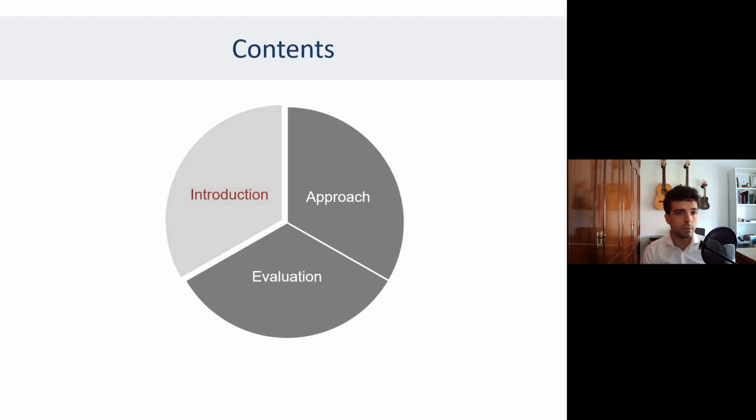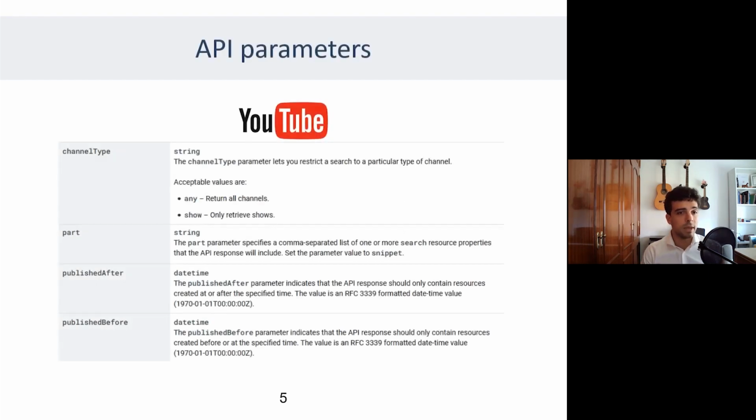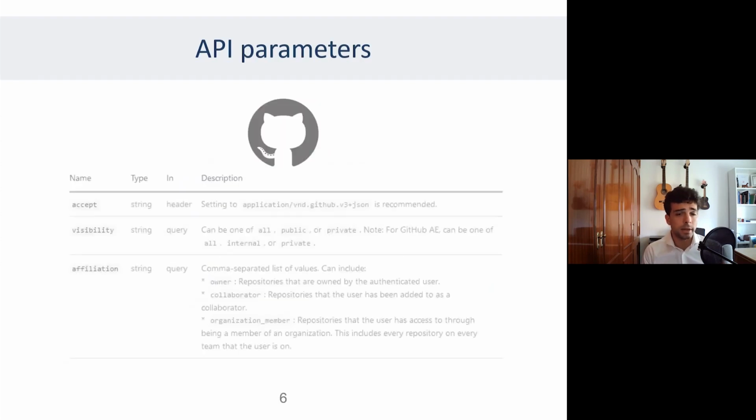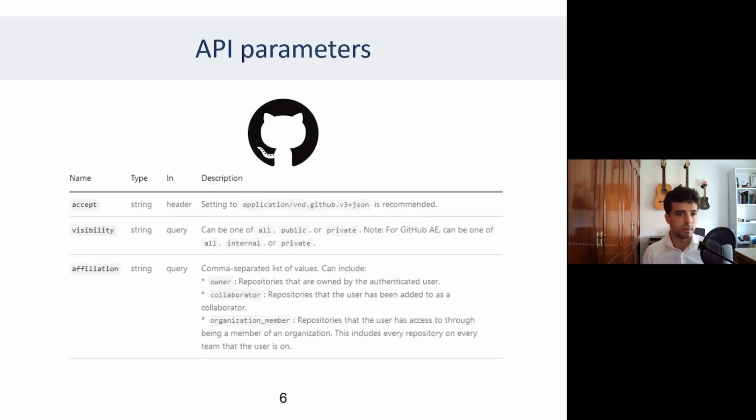To start with, we will talk about API parameters and the challenge we faced in this study. Being complex interfaces, APIs typically provide many methods, which in turn require many input parameters. Those parameters are usually depicted in the documentation of the service, along with their type and a brief description. For example, the operation of getting a YouTube video accepts parameters like channel type, part, published after, and published before. Another example can be the access to a GitHub repository that handles parameters such as visibility or affiliation.